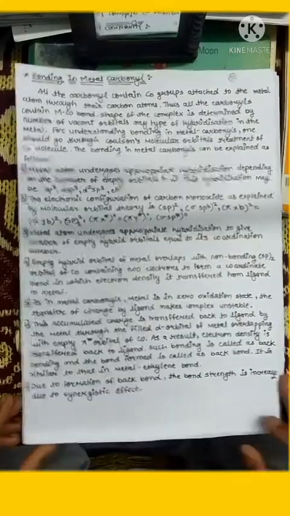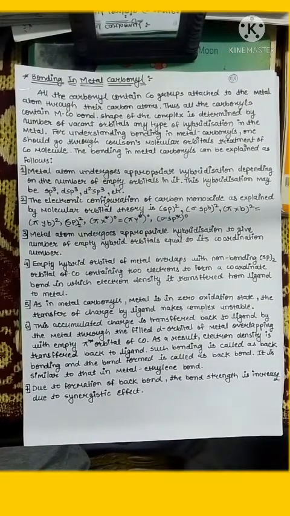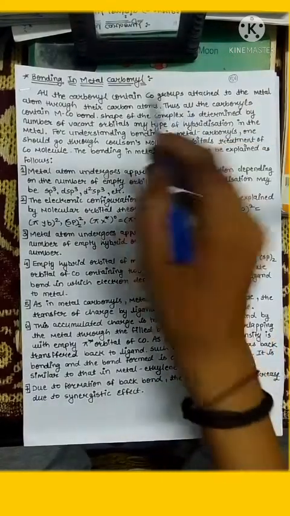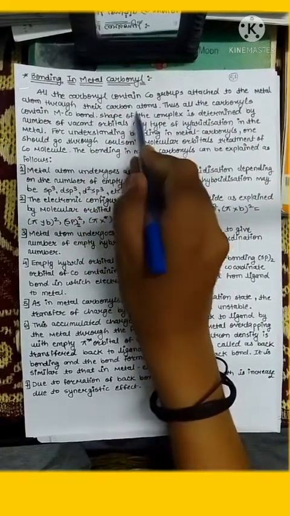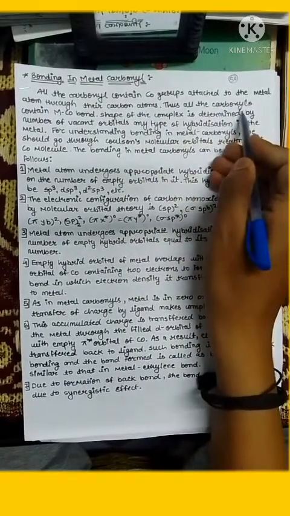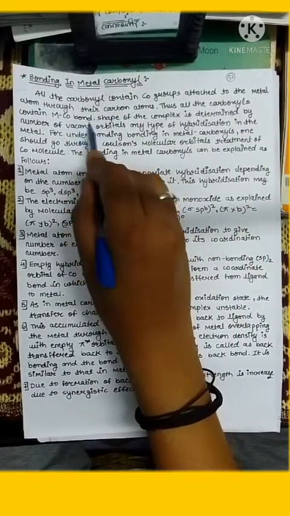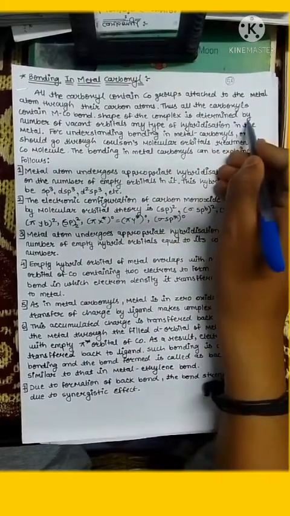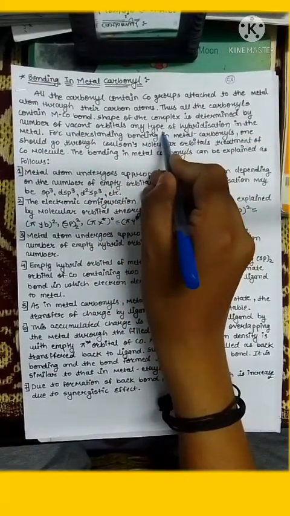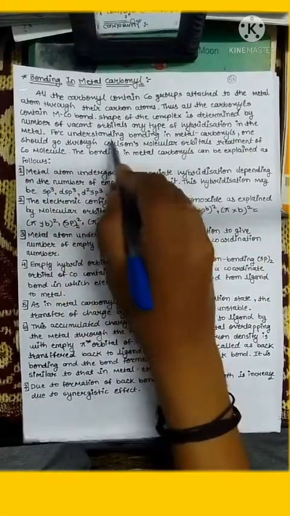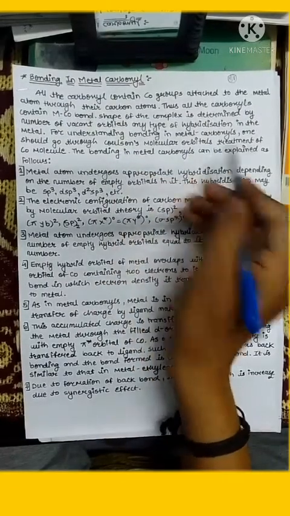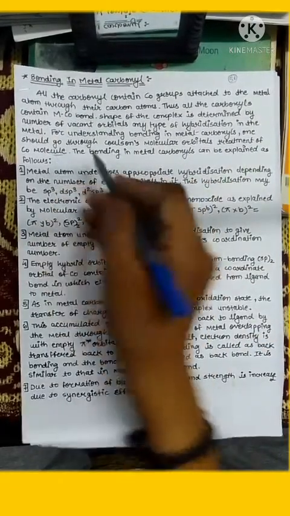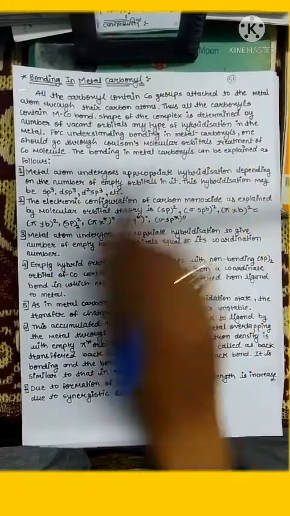Now we are going to discuss bonding in metal carbonyls. This is an important topic. Generally it is asked in the exam. All the carbonyls contain CO groups attached to the metal atom through their carbon atom. Thus all the carbonyls contain a metal-carbon bond. The shape of the complex is determined by the number of vacant orbitals and the type of hybridization in the metal. For understanding bonding in metal carbonyls, one should go through the Coulson molecular orbital treatment of the CO molecule. It is important.